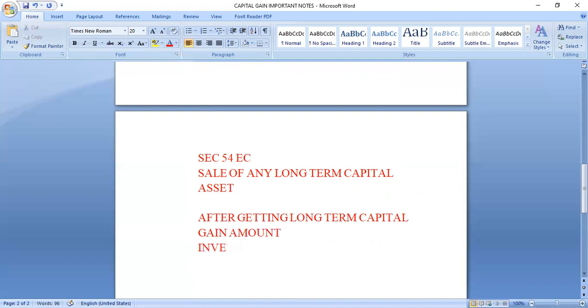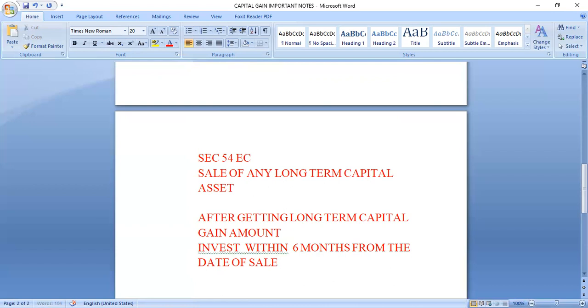What is the time duration? We should invest within 6 months from the date of sale. Within 6 months, you have to invest in the specified bonds of the specified institutions.